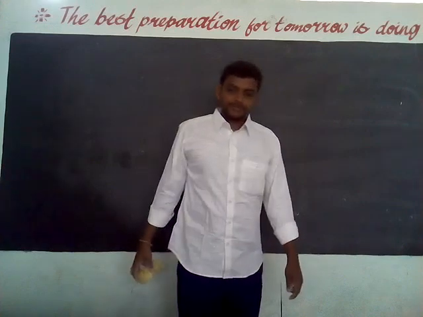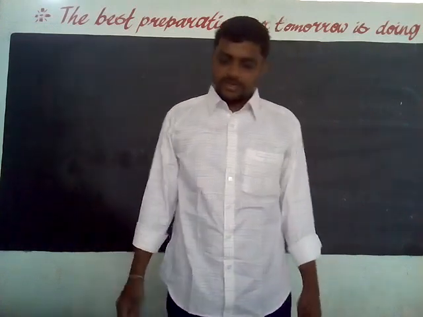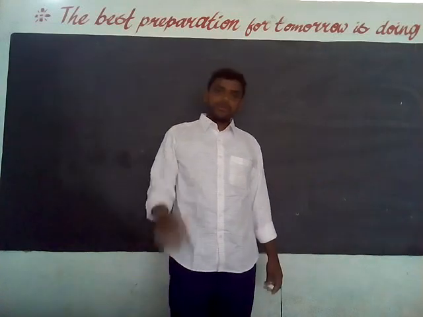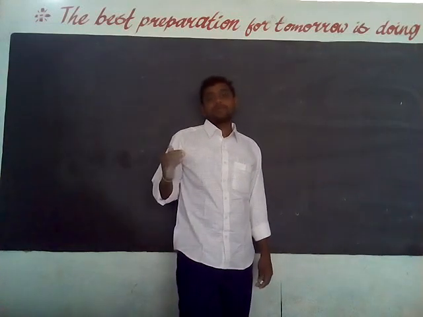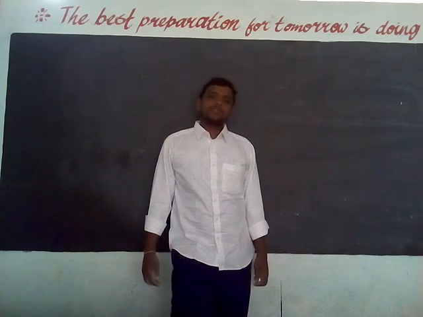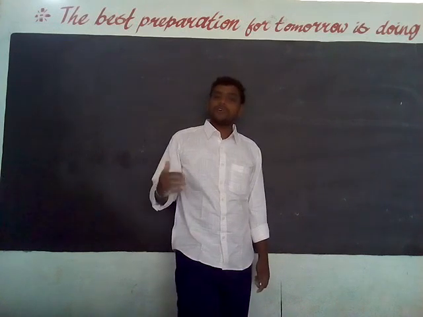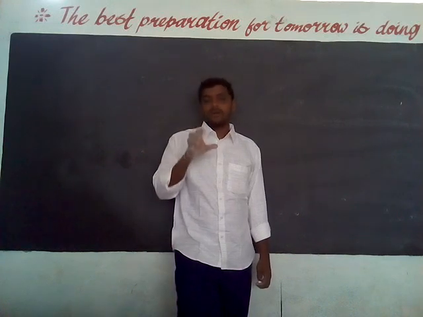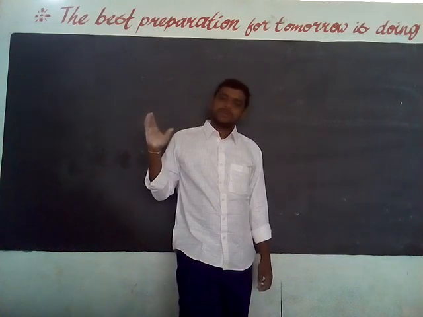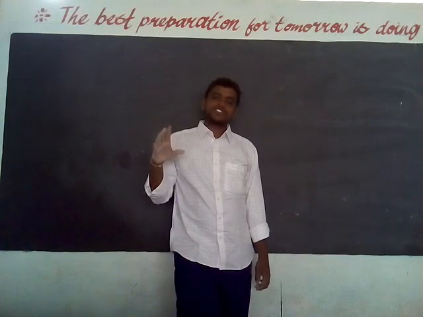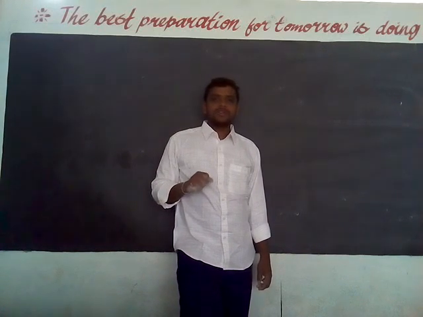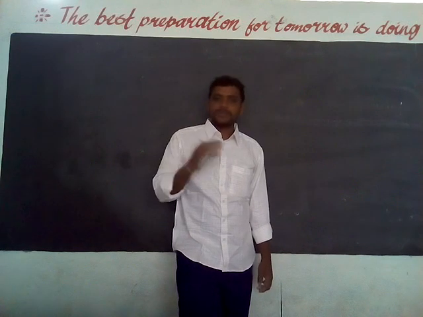Diamond is an allotrope of carbon. Graphite is an allotrope of carbon. And Buckminsterfullerene is also one of the allotropes of carbon. What are the structures of diamond, graphite and Buckminsterfullerene? Who discovered them? Okay, tomorrow onwards we will discuss those topics.